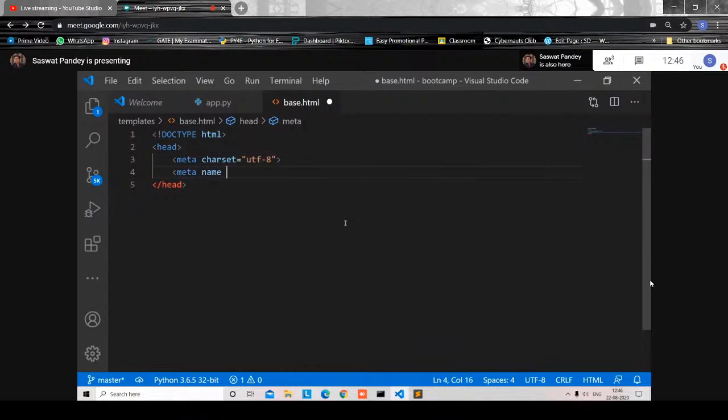Meta, this is for the viewport, width equal to device width, so it will keep adjusting the width according to the device, and there won't be a problem whether you're on a PC or a mobile.